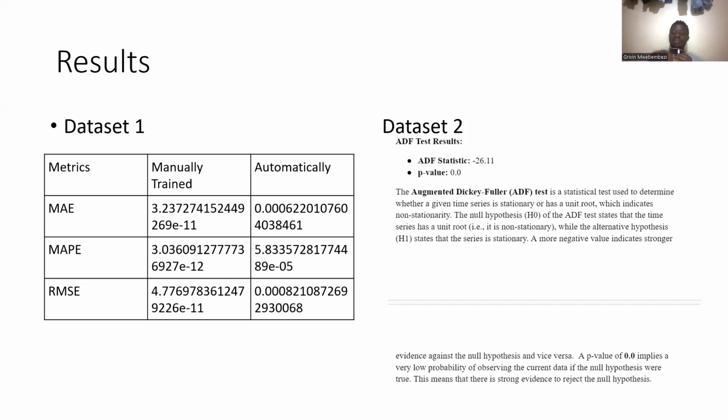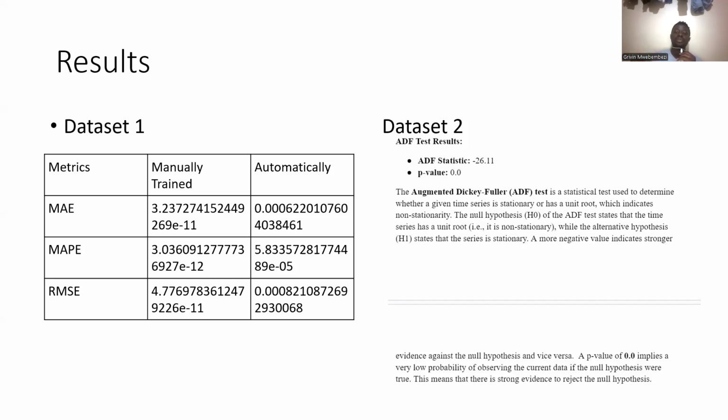And then the p-value, it implies that there is a very low probability of observing the current data if the null hypothesis were true. If it was something bigger than this, it would mean a higher probability of observing the data under non-stationarity.